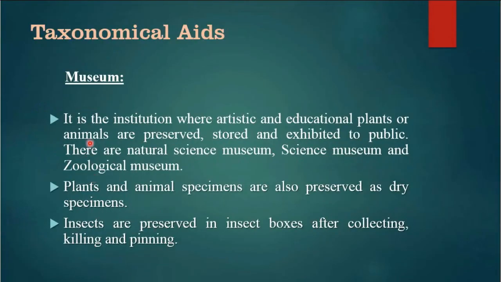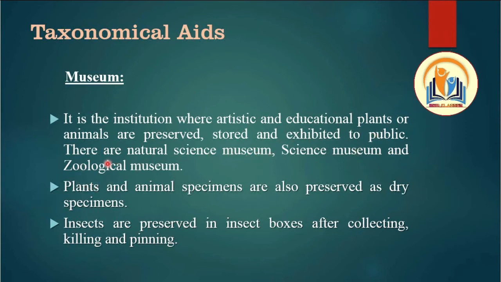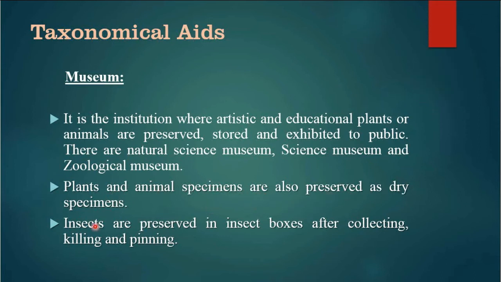Next is the museum. What is a museum? It is an institution where artistic and educational plants and animals are preserved, stored and exhibited to the public. There are natural science museums, science museums and zoological museums. Plant and animal specimens are preserved as dry specimens. Plants and animals are dried there. Insects are preserved in insect boxes after collecting, killing and pinning them. They are collected, they are killed and then they are pinned in a box.